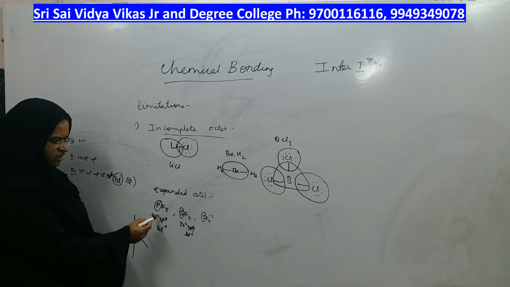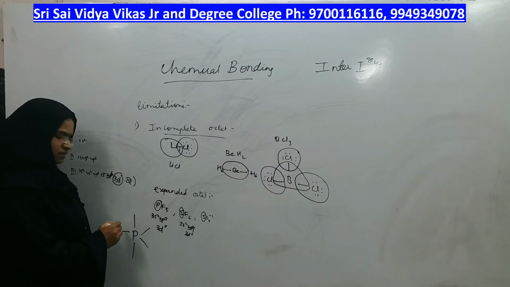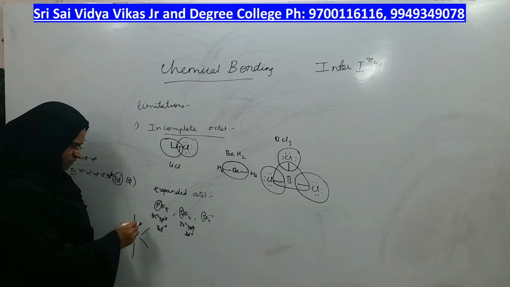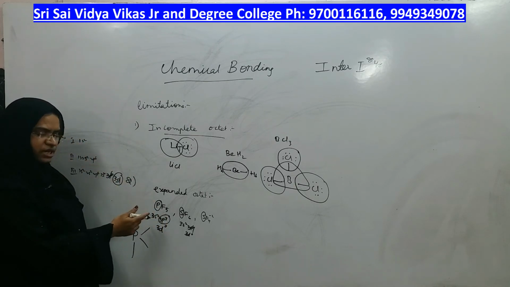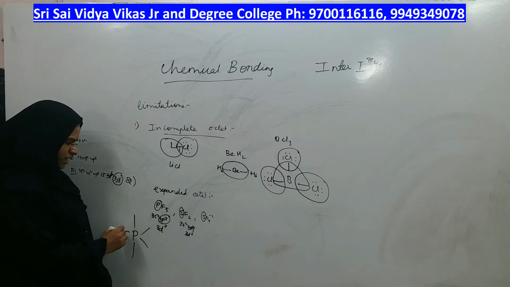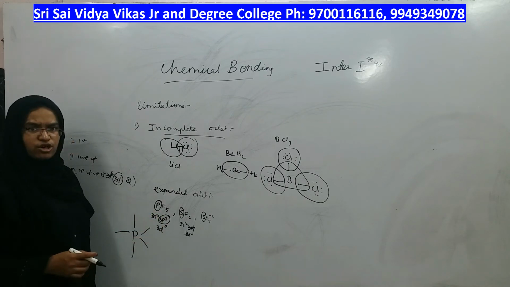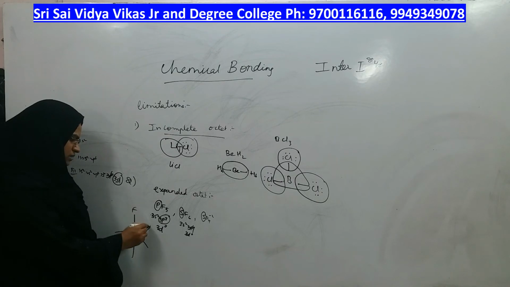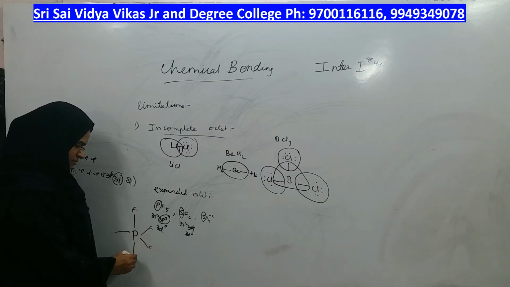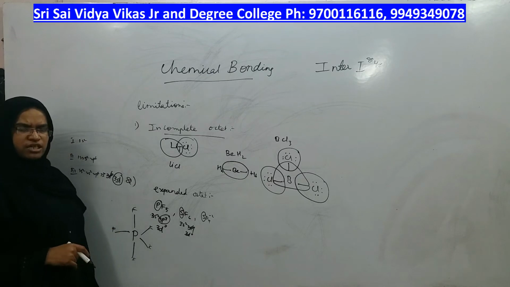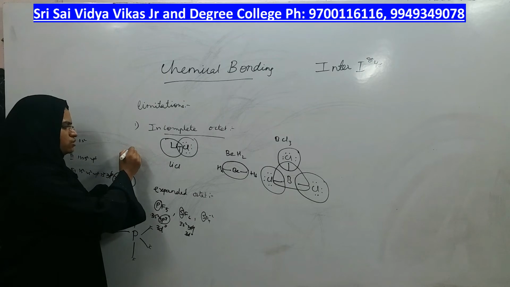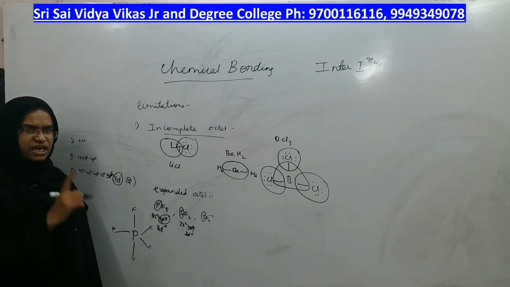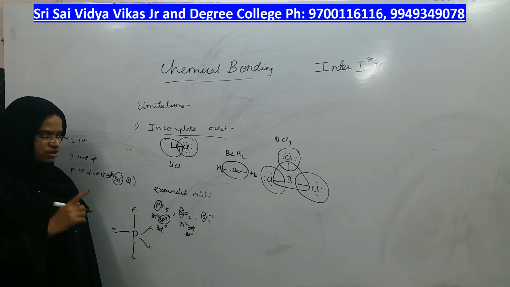So around phosphorus, how many valence electrons are present? 3 plus 2, 5, right? But whenever that happens, apart from these 5 electrons, fluorine belongs to the 7th group, it has how many valence electrons? 7 valence electrons.